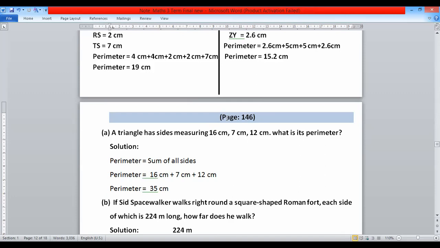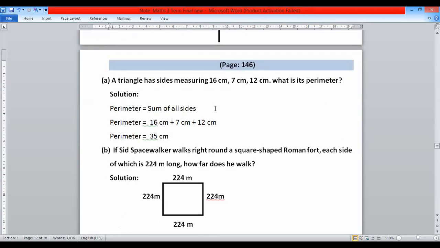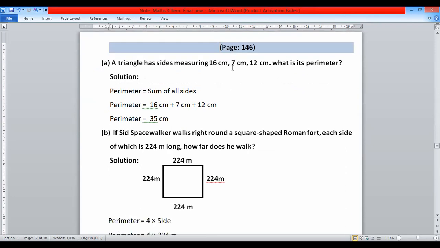Dear students, it is difficult for you to draw a diagram of length 16 centimeter, 12 centimeter. You can just sketch a diagram.